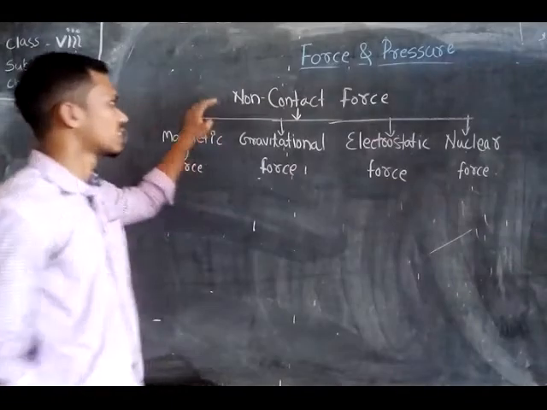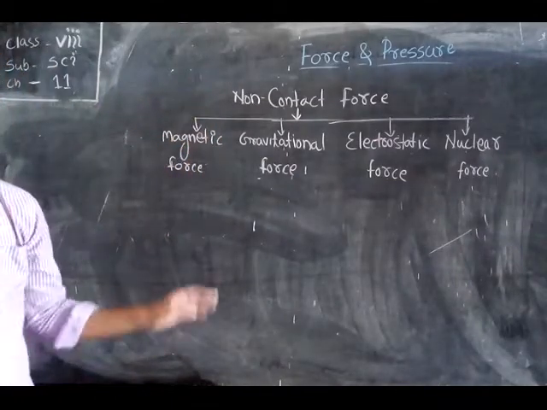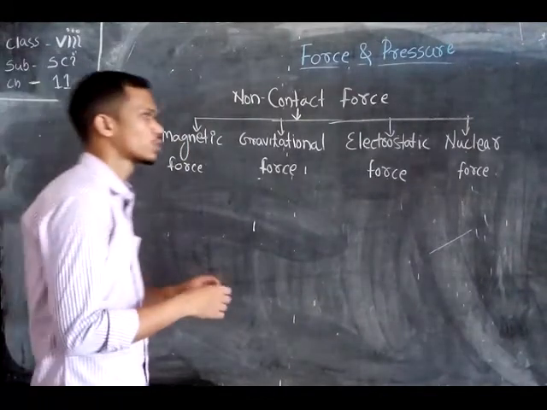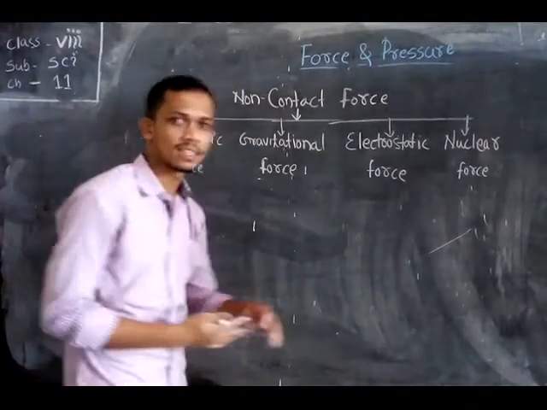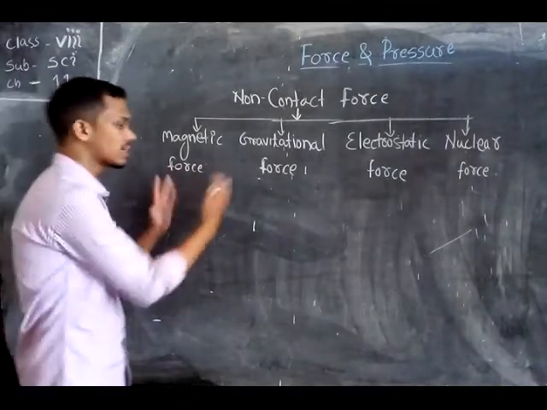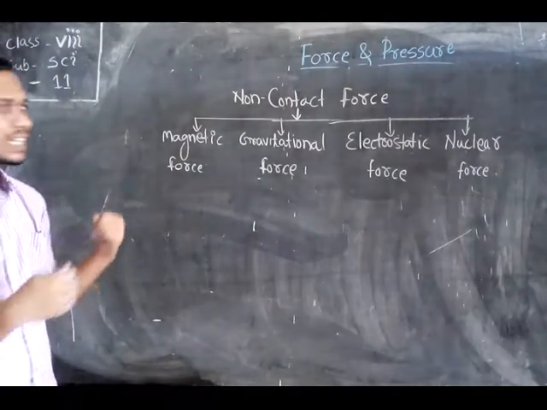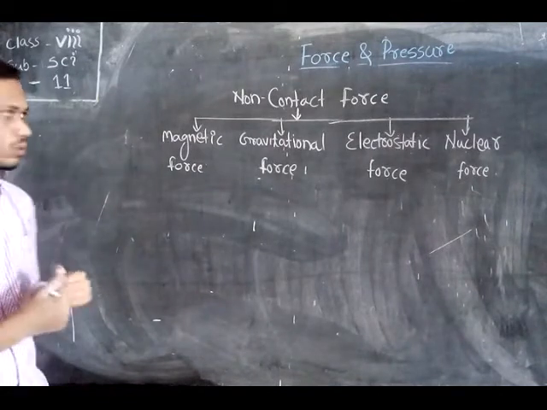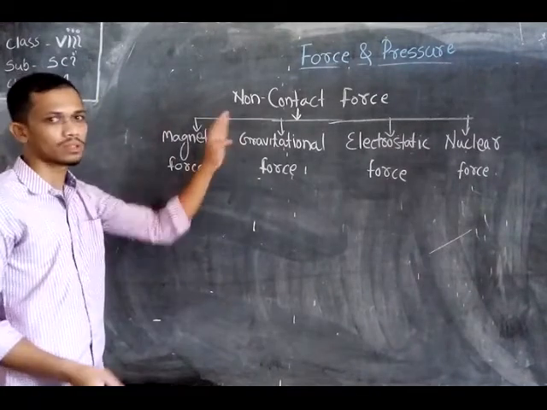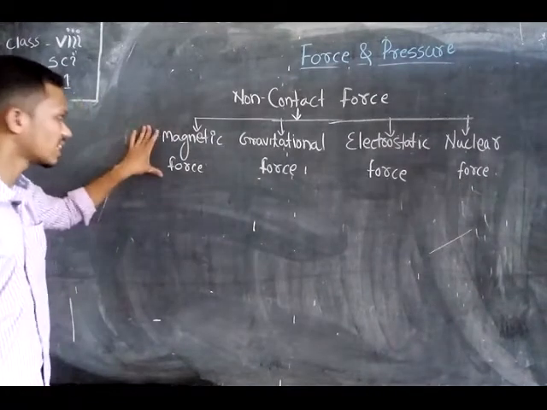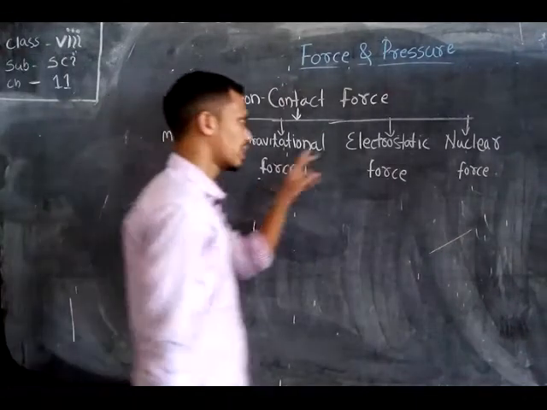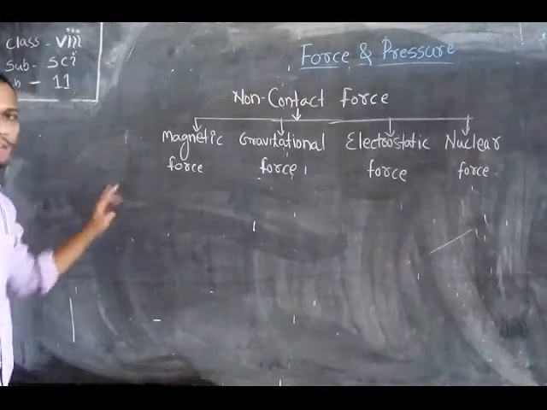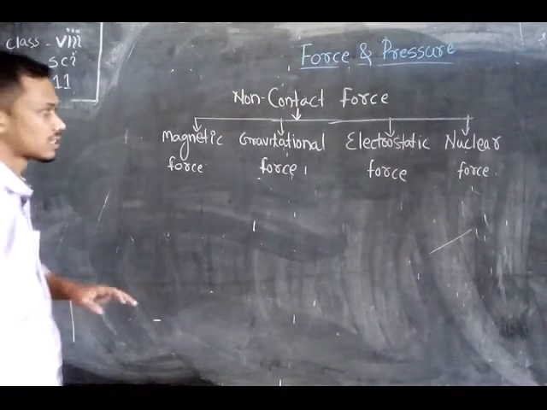Now we discuss another type of force, the non-contact force. This type of force can be exerted at a distance; the objects do not always need to come in contact with each other to exert the force. Some examples of non-contact forces are magnetic force, gravitational force, electrostatic force and nuclear force. These are the four types of non-contact force. Let's learn them one by one.